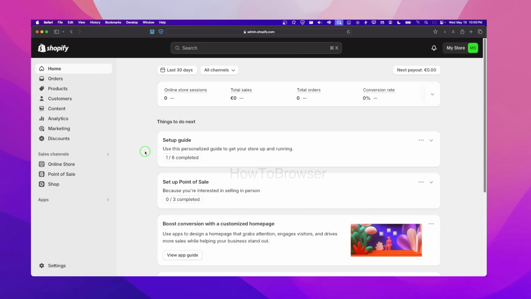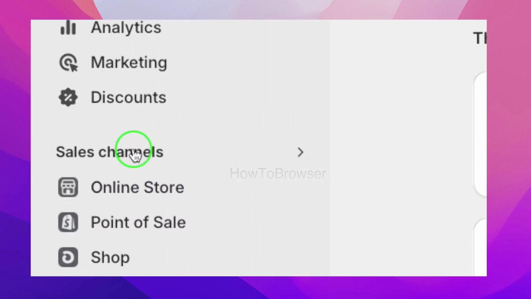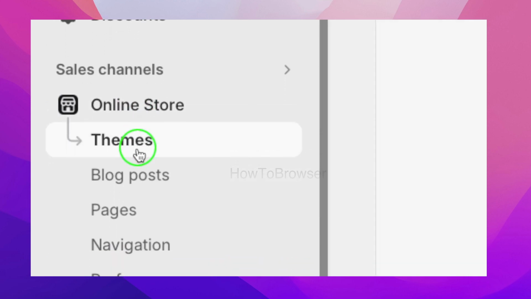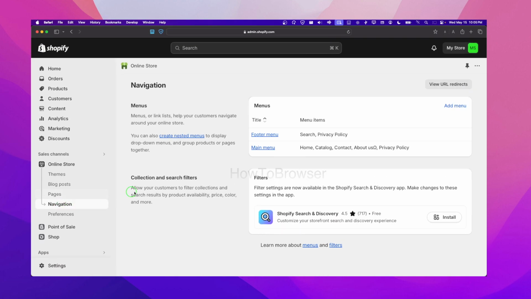So here we are on the home page. If you want to import, you're going to have to go to sales page, sales channels, online store. Please click on online store, and here we have navigation. Please click on navigation, and then here in navigation we have view URL redirects.